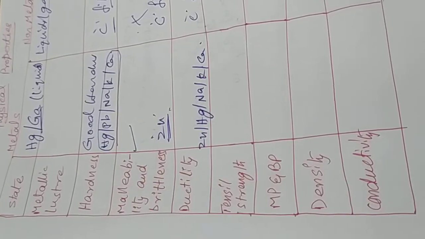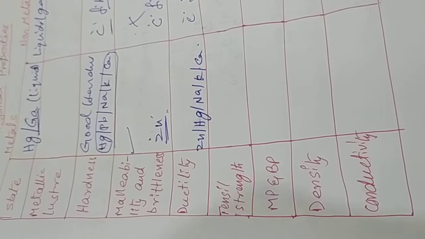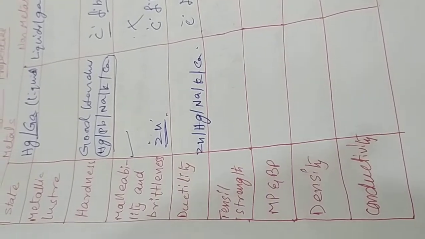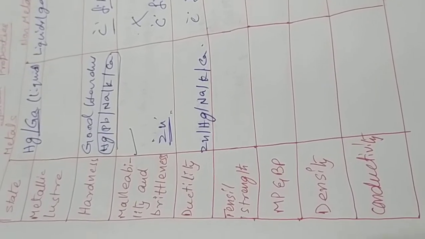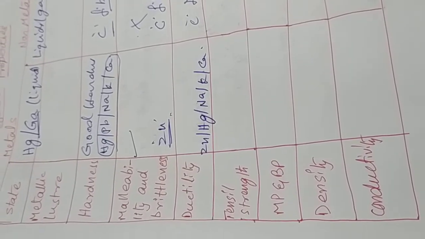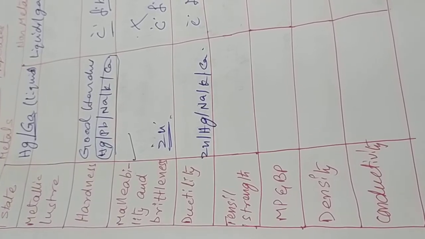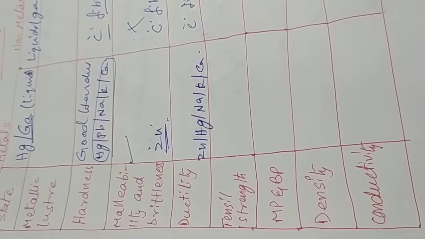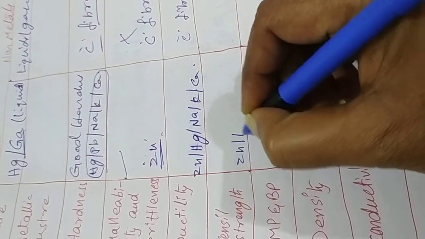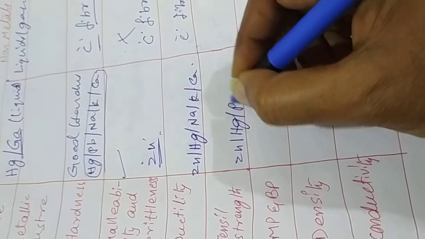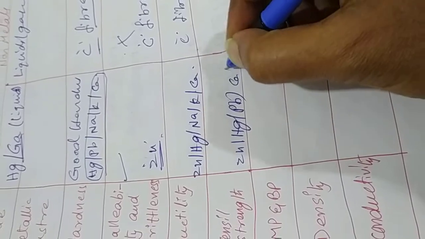Next, tensile strength. Tensile strength means standing like an iron beam. If you just take an iron beam, it stands very strongly. All metals have tensile capacity, except zinc, mercury, lead, calcium, sodium, potassium.